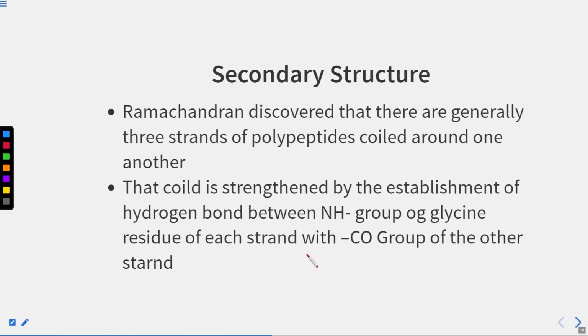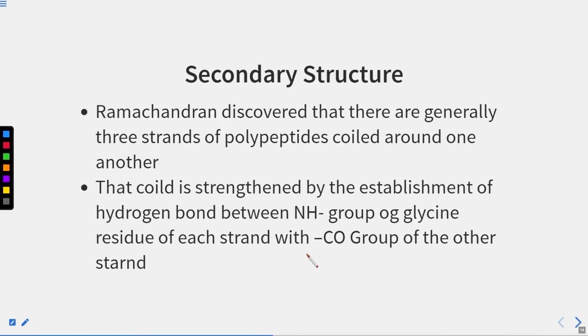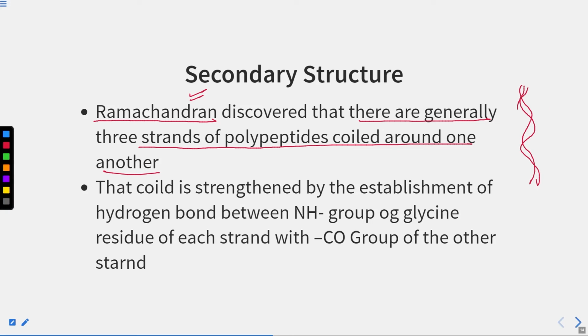So this is about the secondary structure. Now Ramachandran, this is a very important part. Ramachandran discovered that there are generally three strands of polypeptides coiled around each other. One coiling, another coiling, and one more coiling, like this.